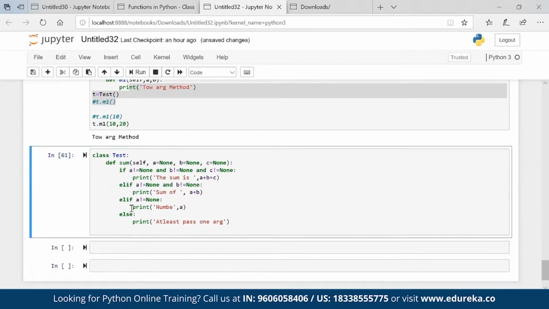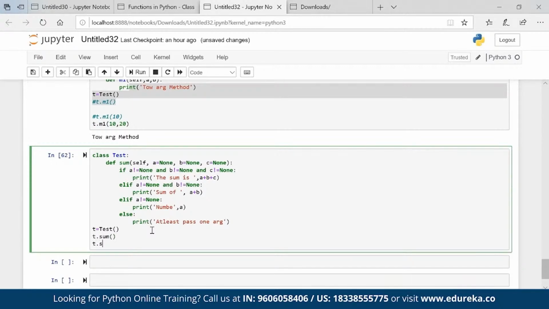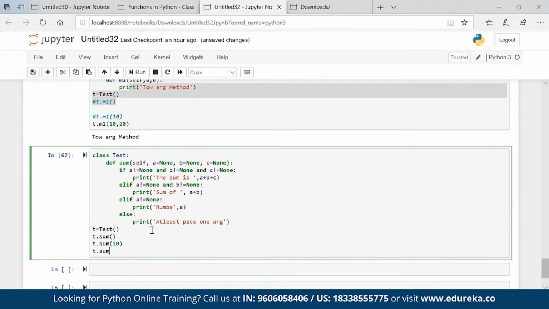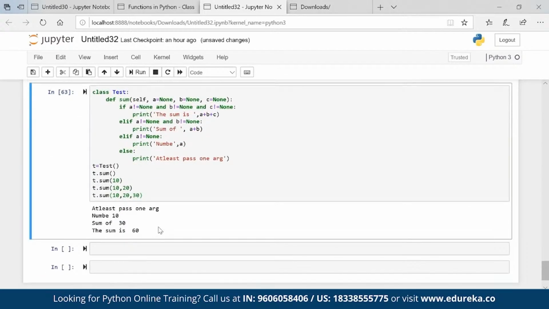Now let's call t equal to test. T dot sum, what will happen? What will be the output do you think? T dot sum 10, what will happen? T dot sum 10 comma 20, what will happen? And t dot sum 10 comma 20 comma 30, what will happen? You can see that the values are perfectly coming in.